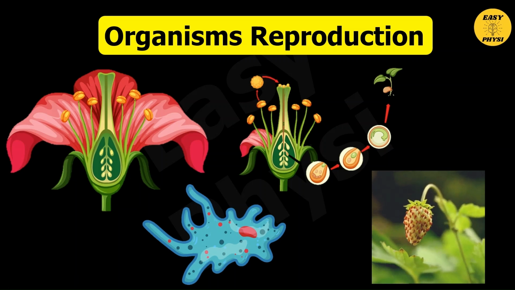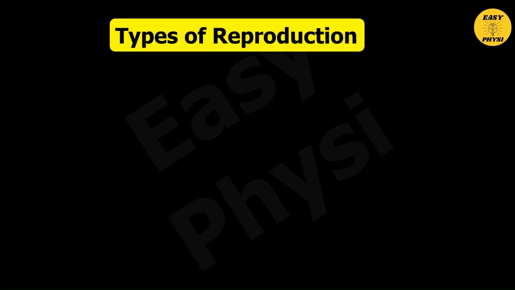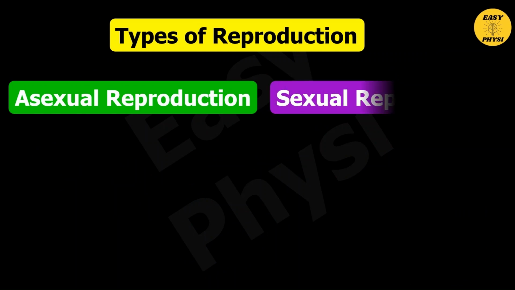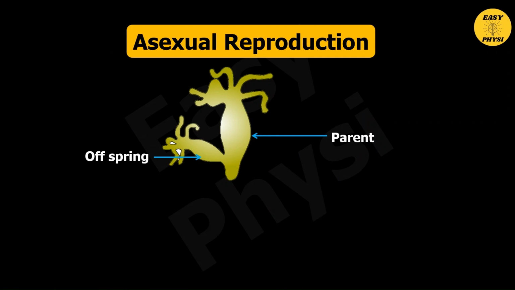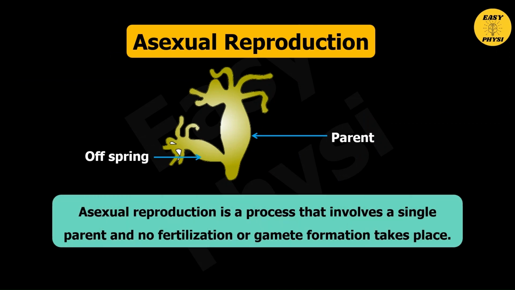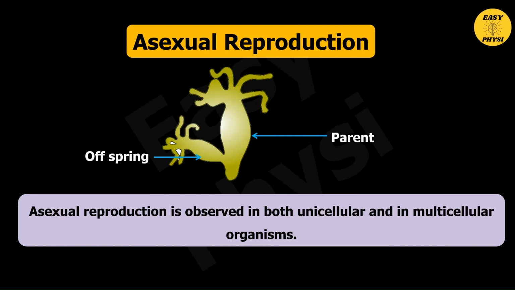Organisms reproduction. The types of reproduction are asexual reproduction and sexual reproduction. So first, let us learn about asexual reproduction. Asexual reproduction is a process that involves a single parent, and no fertilization or gamete formation takes place. Asexual reproduction is observed in both unicellular and multicellular organisms.